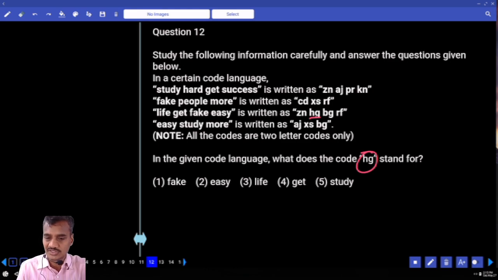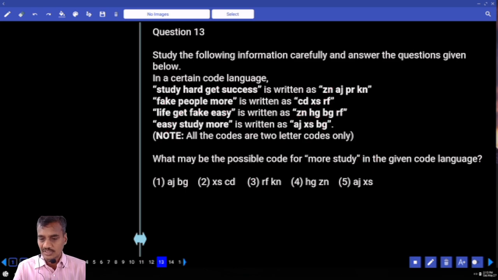Now if you observe here, get is common, fake is also common, and easy is common. Now these are the 3 words that are common. Obviously 3 codes will be common. And what is the code that is common here? ZN is common here. And next one RF is common, BZ. Hence what is left over? HG. And the code for life is HG. That is choice 3, question number 12.